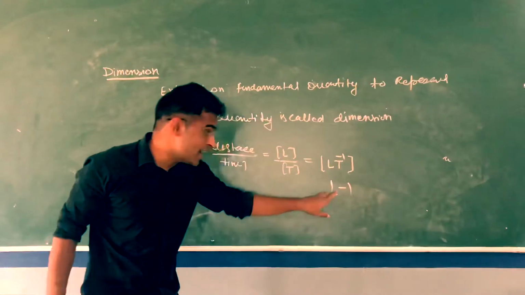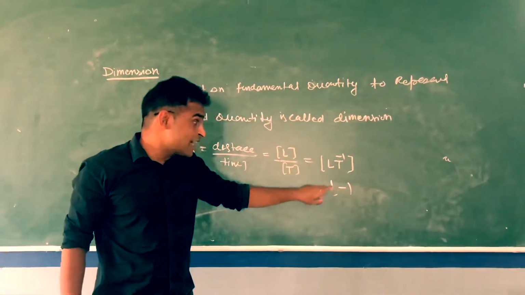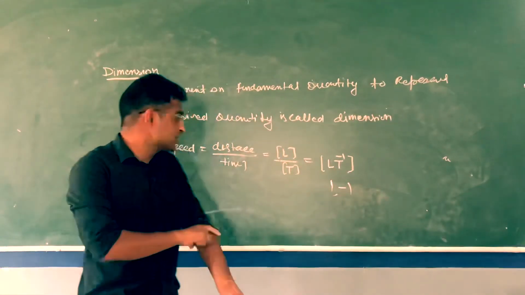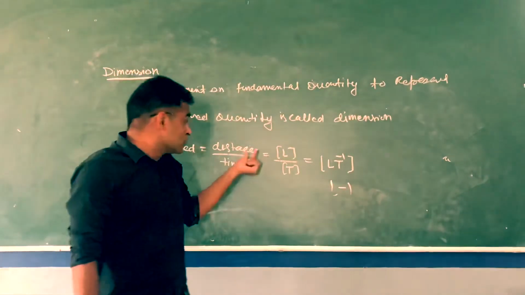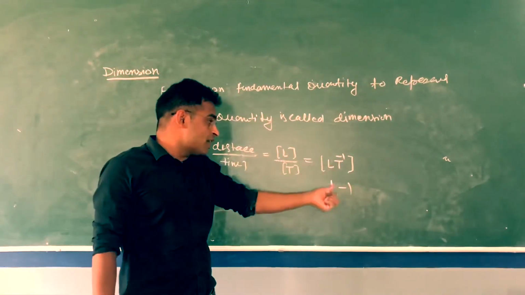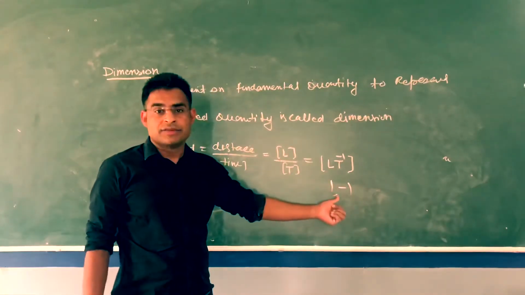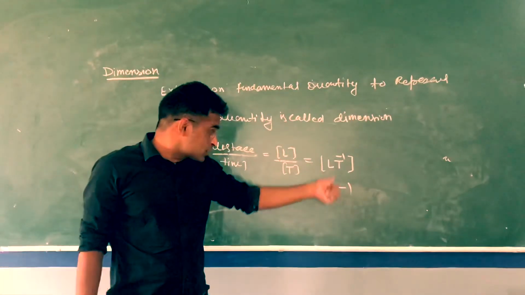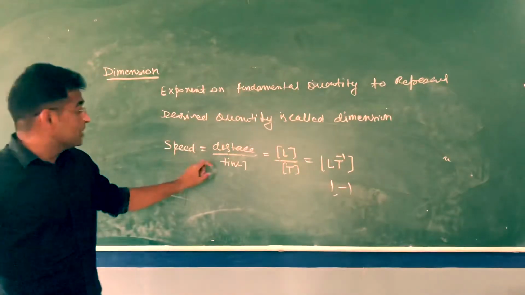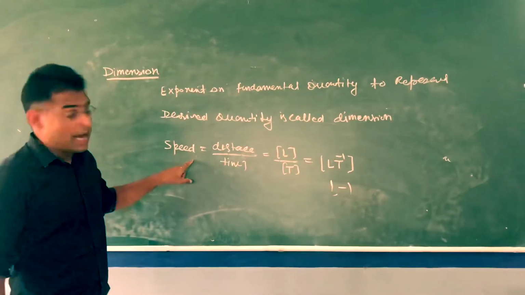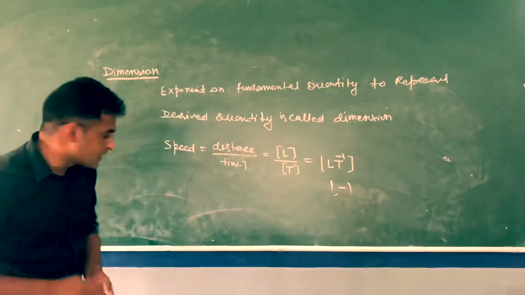See this 1 and minus 1, it's an exponent on fundamental quantity. What's the fundamental quantity over here? Distance. Second fundamental quantity, time. So exponent on L is 1 and exponent on T is minus 1. So these exponents 1 and minus 1 are the dimension for speed, and speed is a derived quantity. I'll take another example.